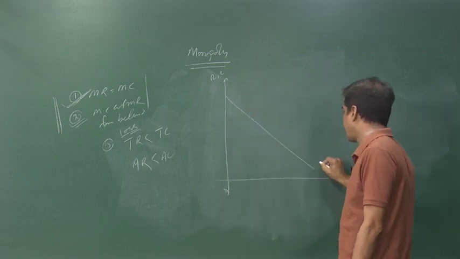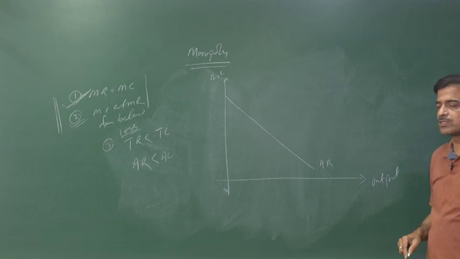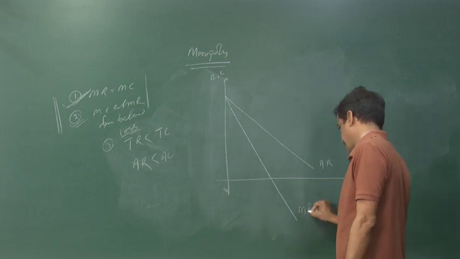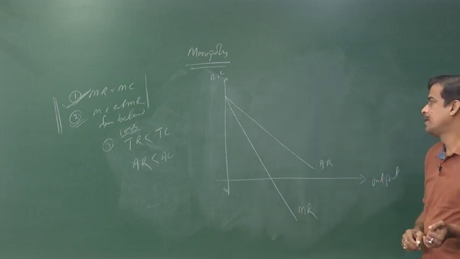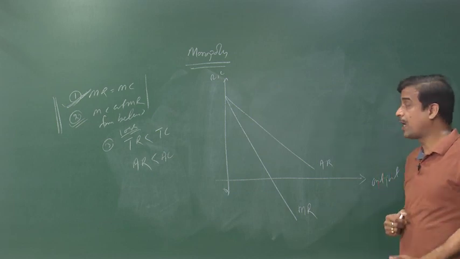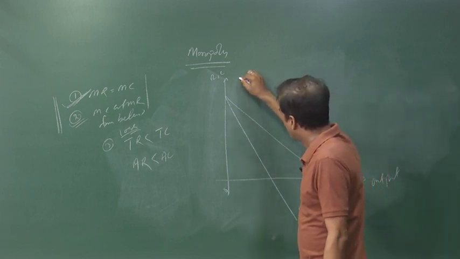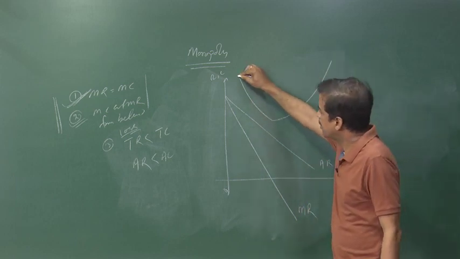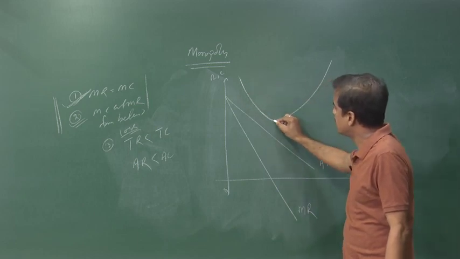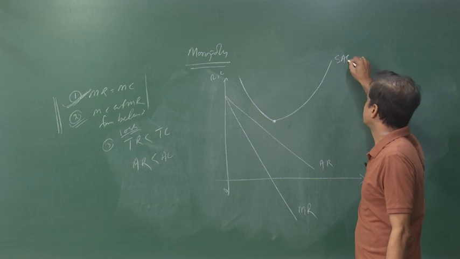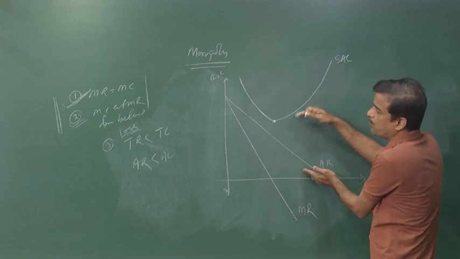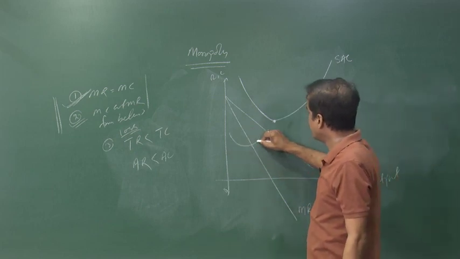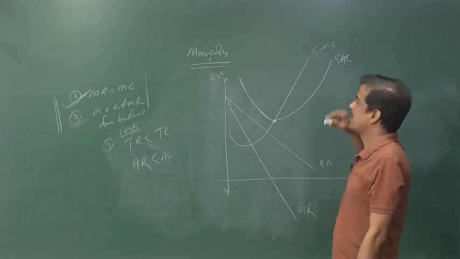We draw the average revenue curve, which is downward sloping, and we trace the marginal revenue curve lying below it. Now, where do we draw the average cost? Since the producer bears a loss, the average cost curve lies above the average revenue. This is the minimum point of average cost, and the average cost lies above average revenue, therefore that loss occurs, right.